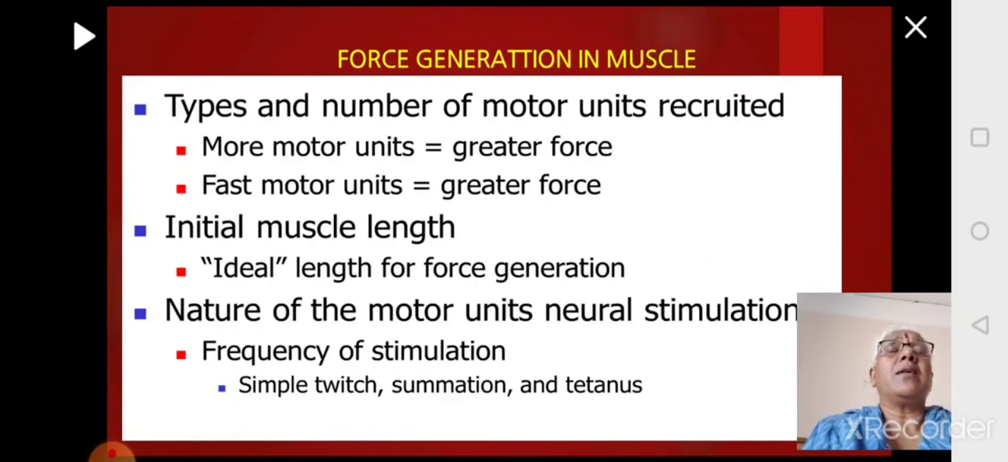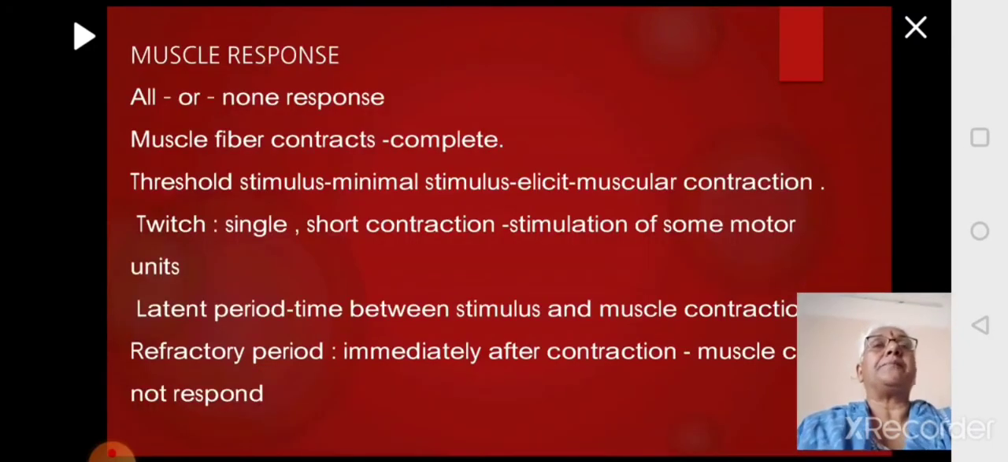So there will be one muscle fiber. So that will be in resting state. That is the initial muscle length. When it receives a stimuli, it will contract and results in the generation of the force. So this generation of the force will depend upon the frequency of the stimulation. Depending upon the frequency of the stimulation, you see different types of contraction. There are different types. You have something called a simple twitch, then you have summation and tetanus. We will see what it means.